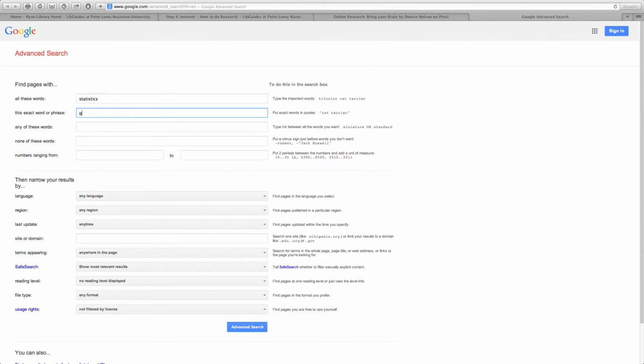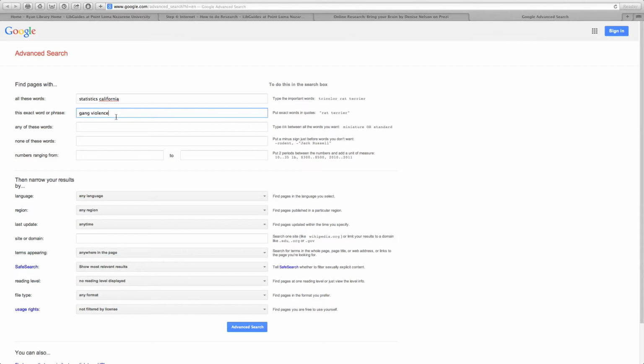In the second box, my exact word or phrase will be gang violence. But let's say I remember that I really wanted information about California. I'm going to go ahead and include California in that top box with statistics. I really want all of the words in that box to be included in my results, so I want the word statistics in there. I want the word California in there. Then I also want, from the next box, the exact phrase gang violence.